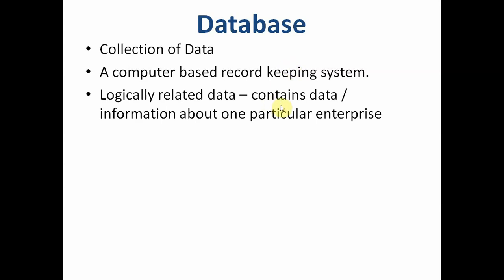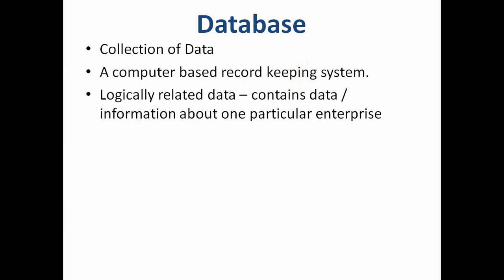Say for example, a database of a school will store information only related to school, which can be information about students, about parents, about teachers, about the courses students have taken, about the marks they have achieved, but everything is related to school.